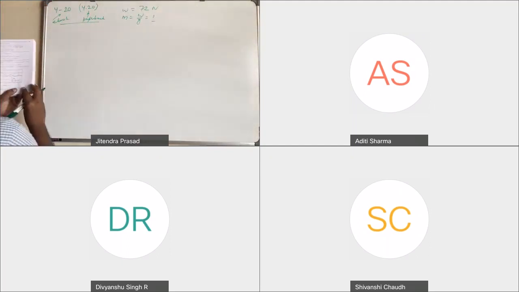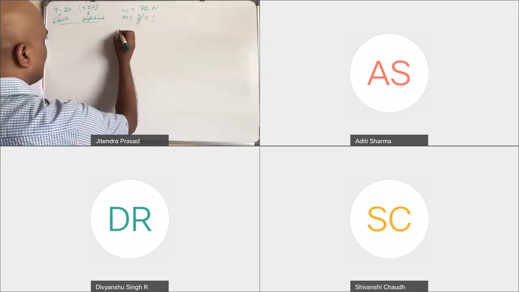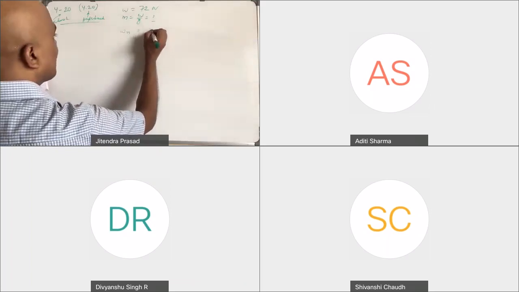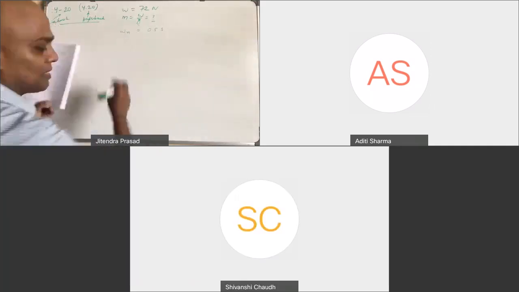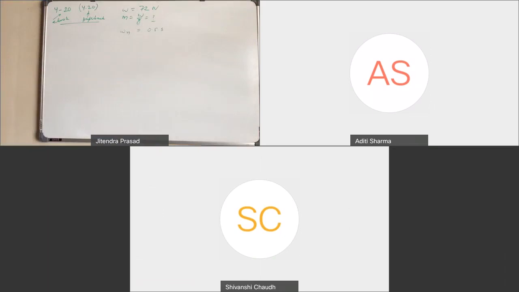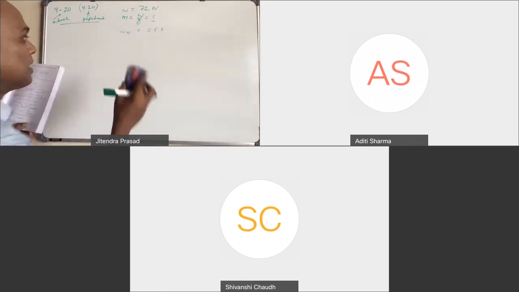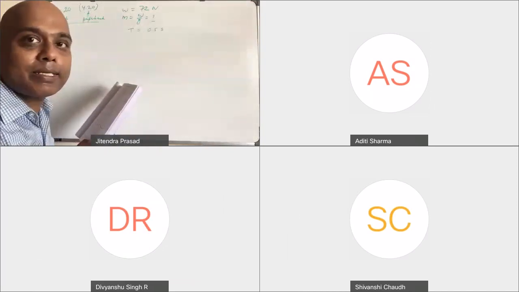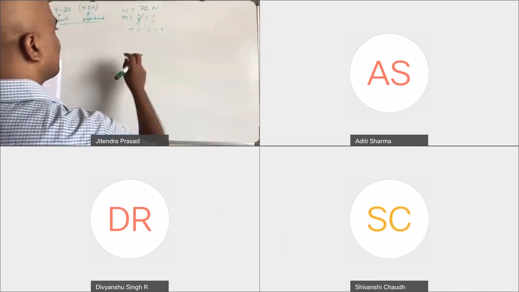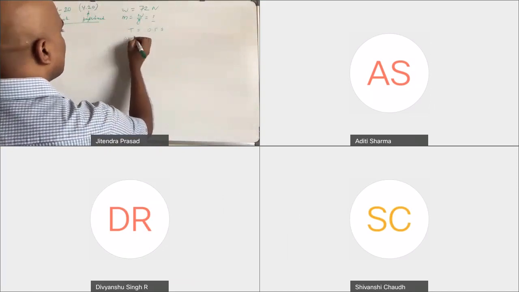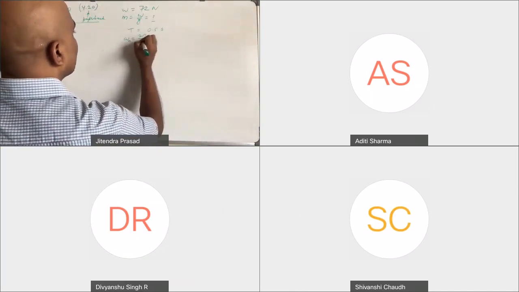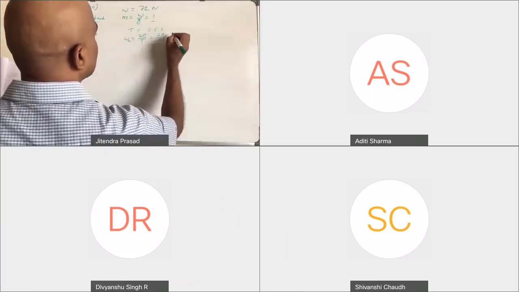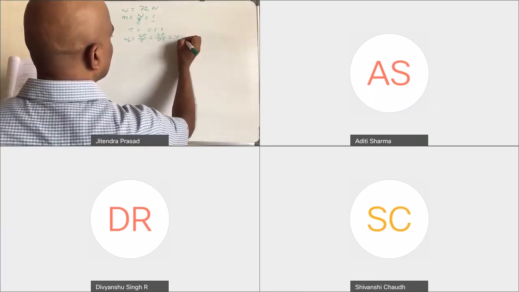It has a natural period of 0.5 second. So T is given, T is equal to 0.5 second. Hence omega n will be 2 pi over T. Right. So 2 pi over 0.5 second, and hence you get 4 pi. Right.